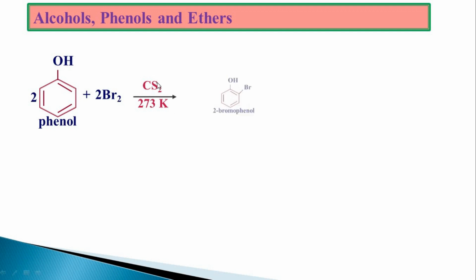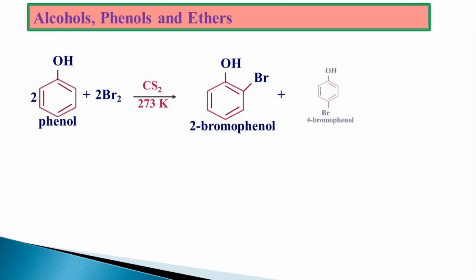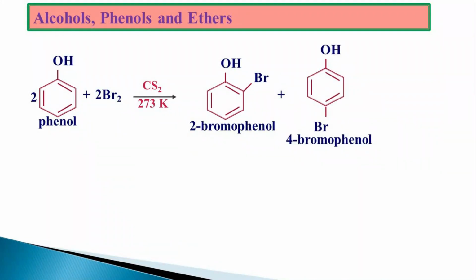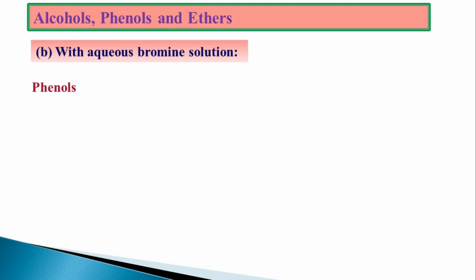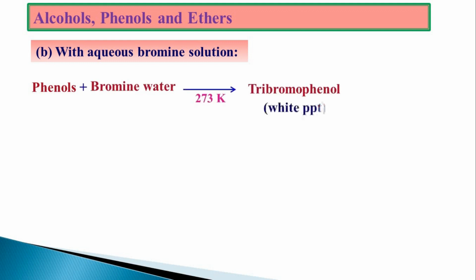CS2 will give ortho-bromophenol, that is 2-bromophenol, and 4-bromophenol, that is para-bromophenol. In case of aqueous solution, we are going to get tribromophenol, which is a white precipitate.